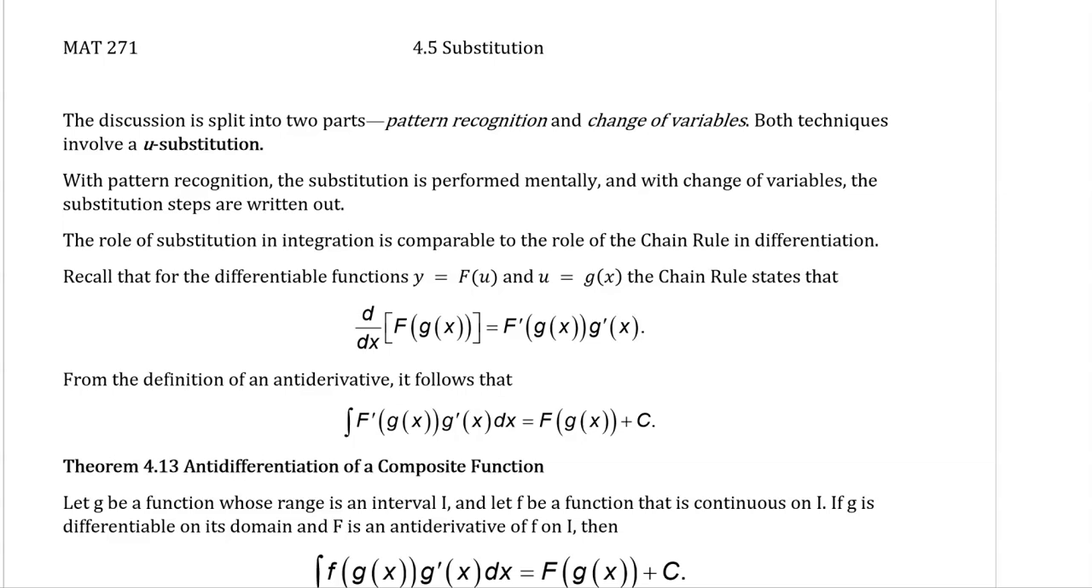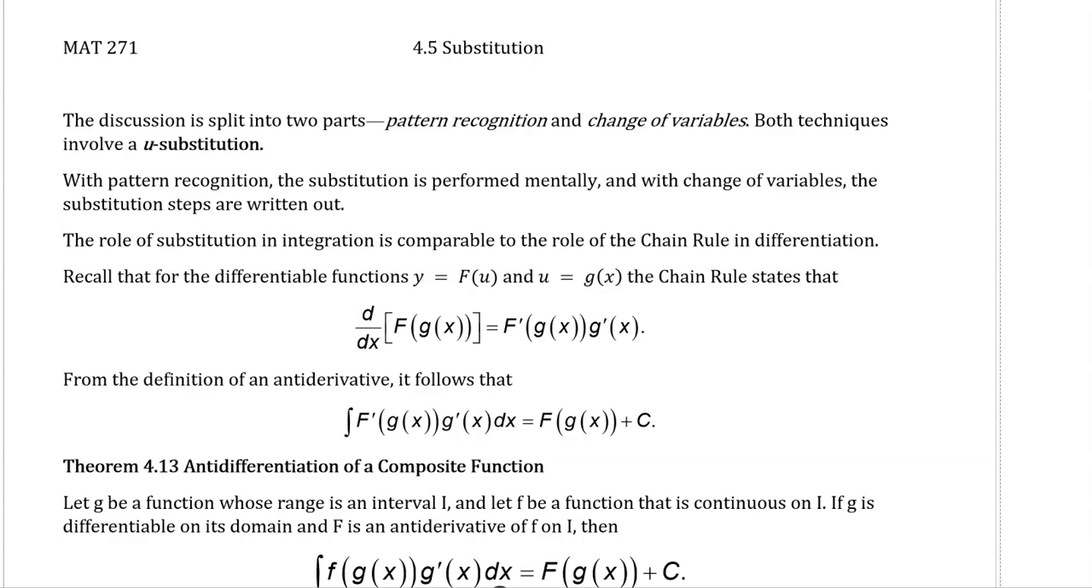In this video, we will be covering integration by substitution. We're going to split this discussion up into two separate parts, one of which we will be discussing pattern recognition, and the second of which we will be looking at a change of variables. Both of these techniques involve something that in calculus we call a U substitution.